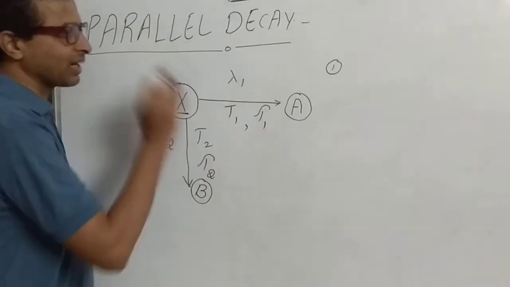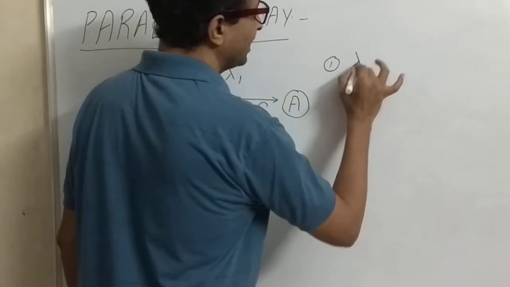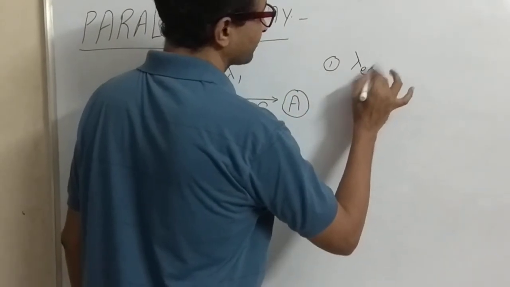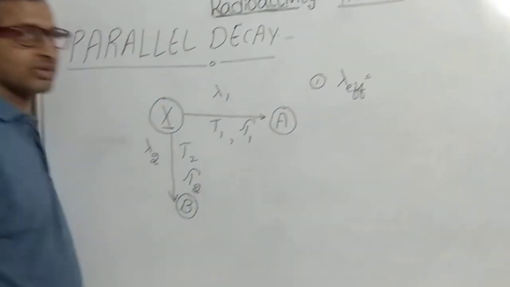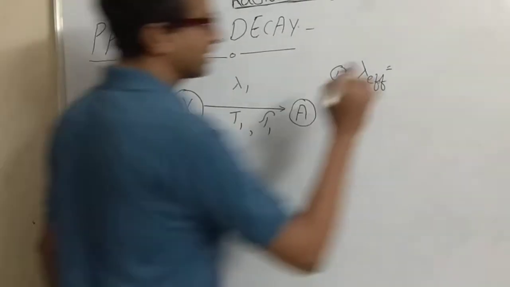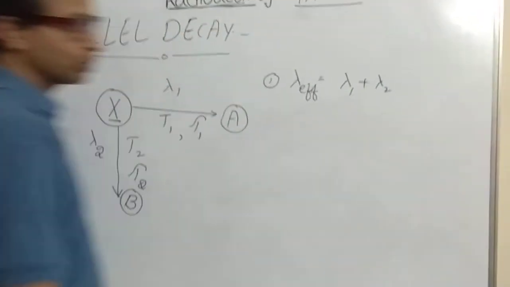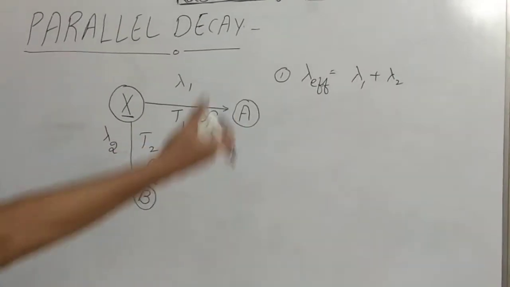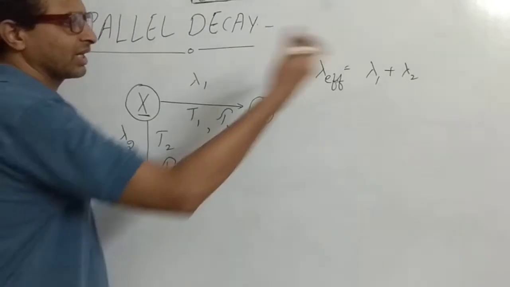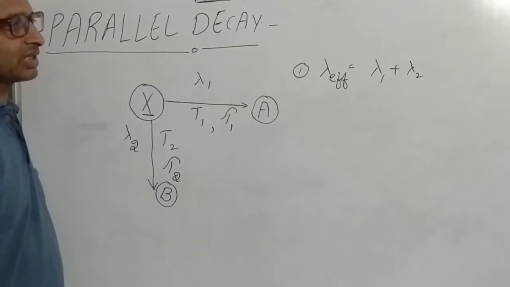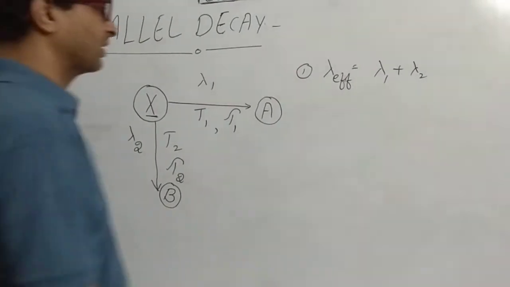So in the case of the parallel decay process, the first point is the effective value of the decay constant, which is given by lambda 1 plus lambda 2. If I take 2 processes it is this; if I take 3 processes, you can add lambda 3. If you take n processes, you add lambda 1 plus lambda 2 plus lambda 3 up to lambda n. That is the first point.